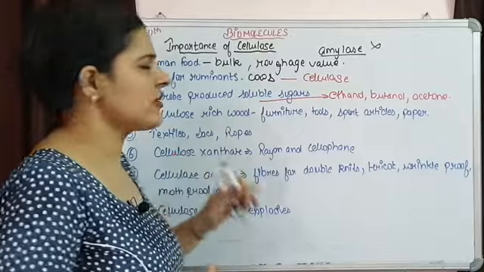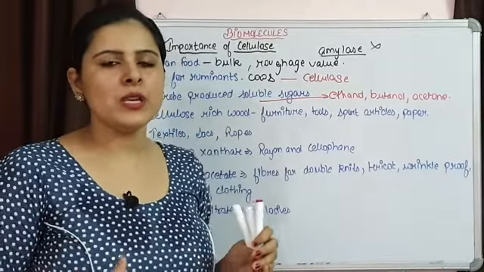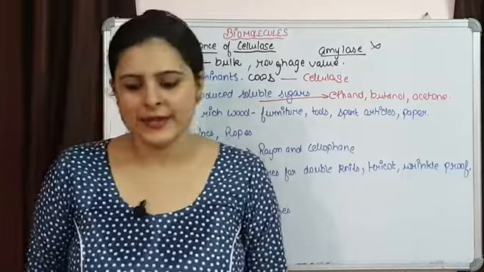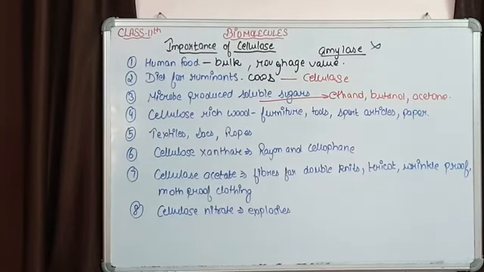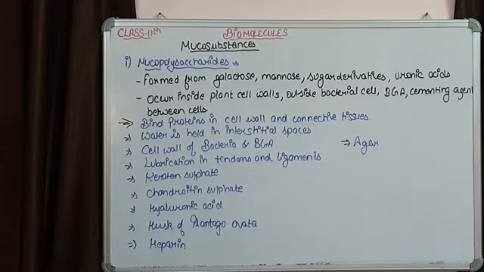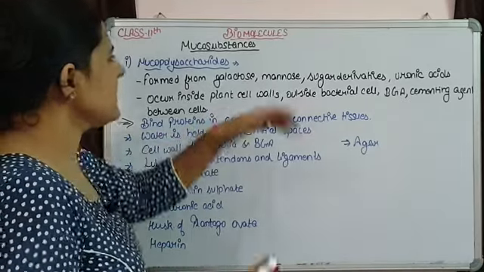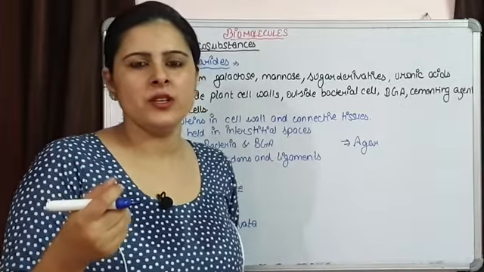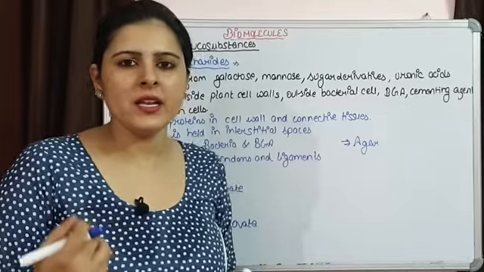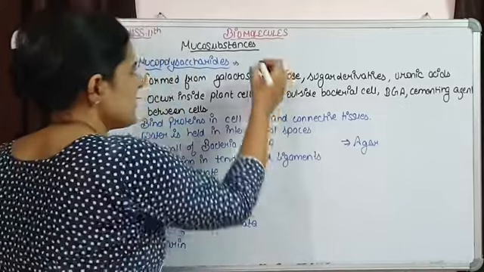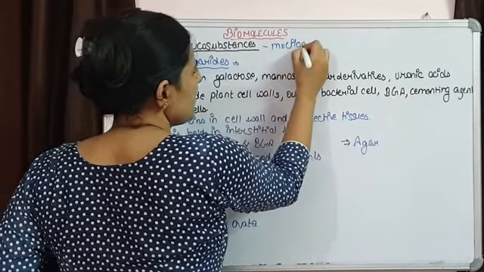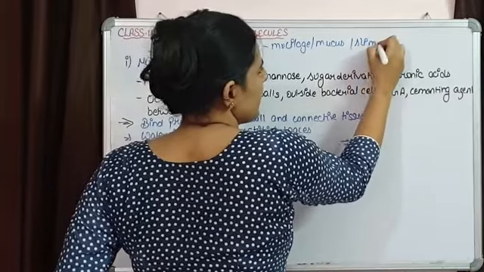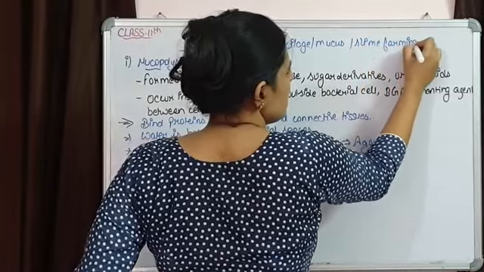So this is about the structural polysaccharide. Next one is our mucopolysaccharides. So let's discuss mucopolysaccharides. So the next type of polysaccharides are mucosubstances. क्या है ये mucosubstances? These are mucilage. Mucilage we talked about when we talked about bacterial cell, or slime forming substances. So they are responsible for the formation of mucilage, or we can use the word mucus, or slime forming substances. These are of two types.